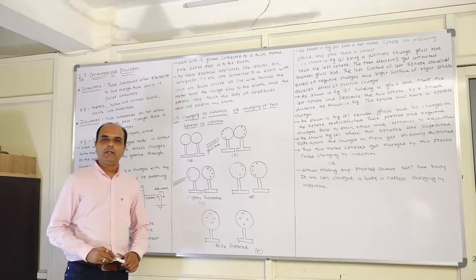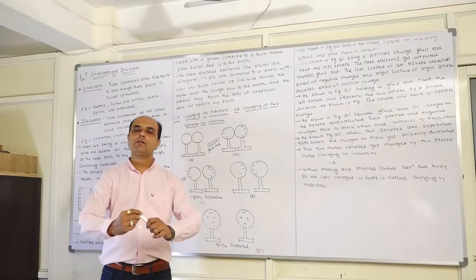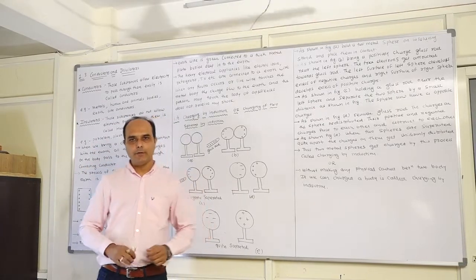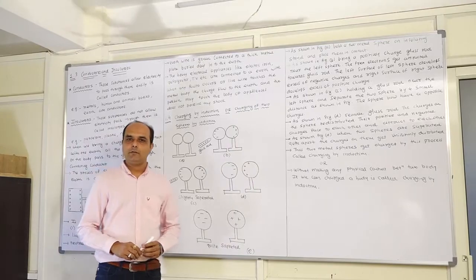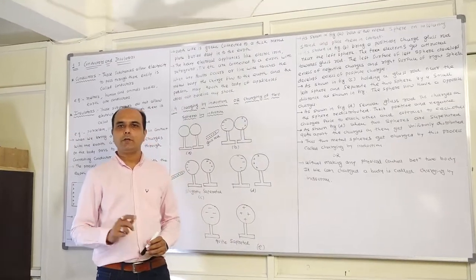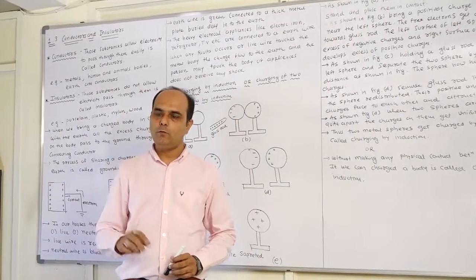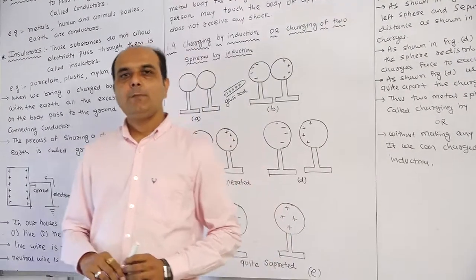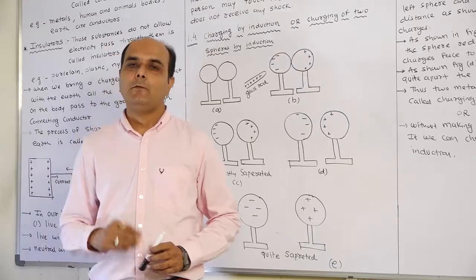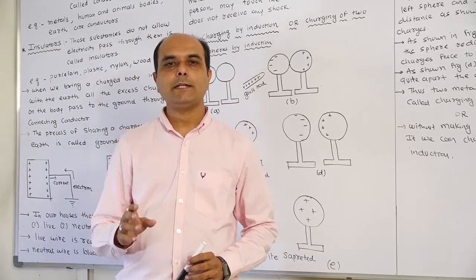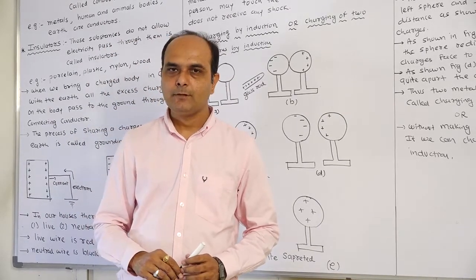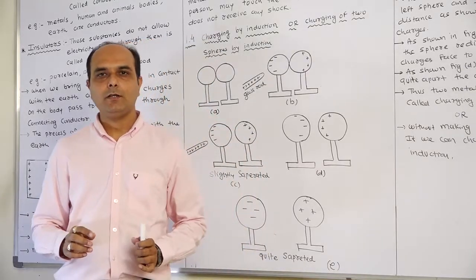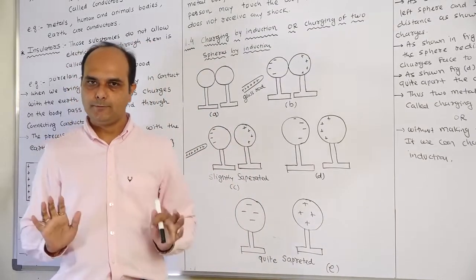Well, students, in the last lecture we studied the charging of a body. When a glass rod is rubbed with silk cloth or wool, the glass rod becomes electrically positive. When a plastic rod is rubbed with fur, the plastic rod becomes electrically negative. The charging process is possible when two bodies are rubbed against each other.